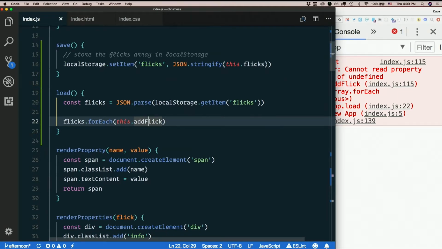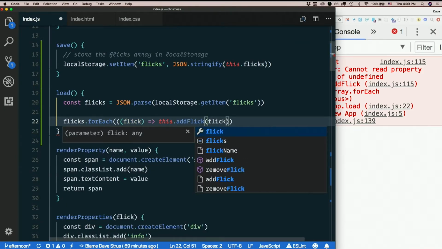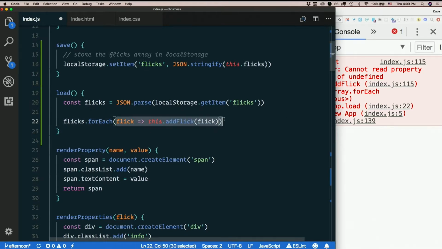Arrow function, right? There you go. Just throw an arrow function in there and have the arrow function call add flick. The arrow function now will receive flick as its argument, and so it needs to pass it on. As I mentioned briefly earlier, that's an awful lot of parentheses. If you only have one argument to an arrow function, you don't actually need the parentheses. You can do it like this. Very common way to see something like forEach or map written. So for each flick, call this.addFlick with that flick.